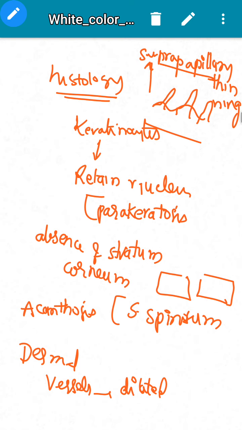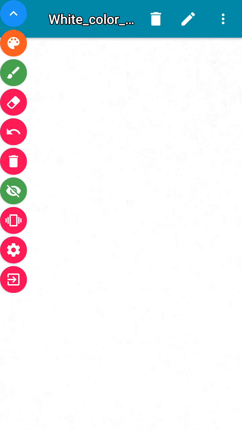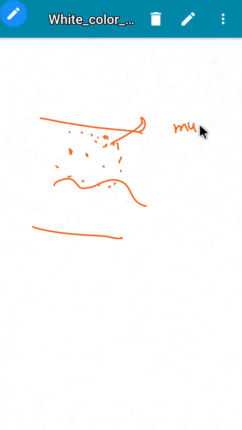And one more sign is Munro's microabscesses. The reason is, this is the skin, and there is infiltration by neutrophils. These neutrophils result in the formation of microabscesses. These are called Munro's microabscesses. These are the signs, the histology part of psoriasis.